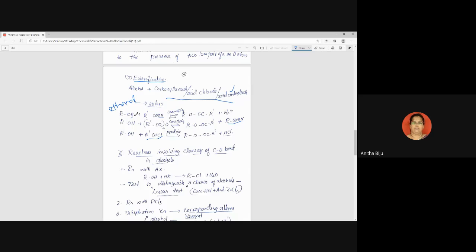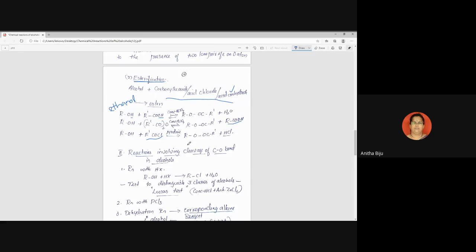Keep the same alcohol, ethanol, and instead of R dash put CH3: (CH3CO) whole twice O, acetic anhydride. So we get CH3CH2O-CO-CH3, an ester, and here we have a carboxylic acid.